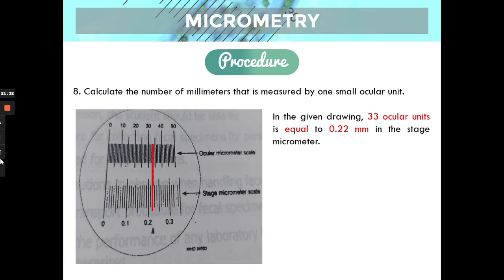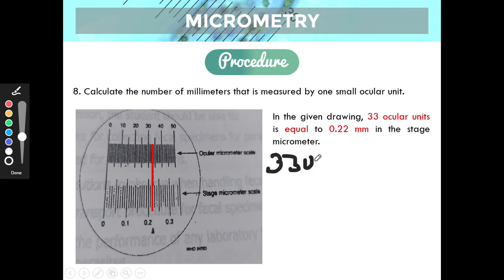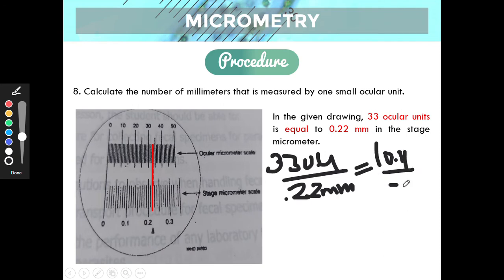We can set up a ratio and proportion equation, recall from your basic mathematics. So 33 ocular units over 0.22 millimeter. We're looking for how much one ocular unit is equivalent to in millimeters, which is x.